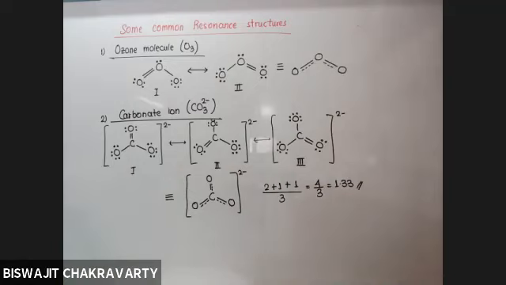Yes, sir. So bond order again is neither 1 nor 2. Not exactly in between 1 and 2 here also, because in the 3 structures, one of the bonds is a double bond, the other 2 are single. So it is slightly lesser than 1.5.